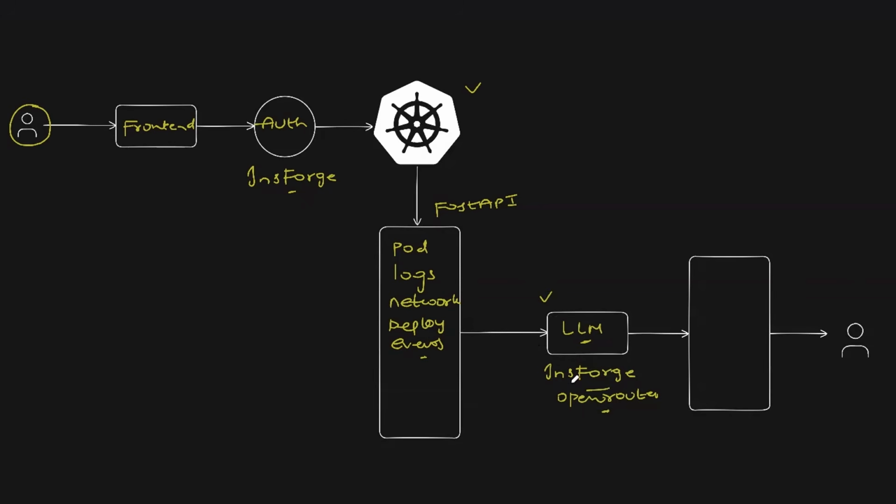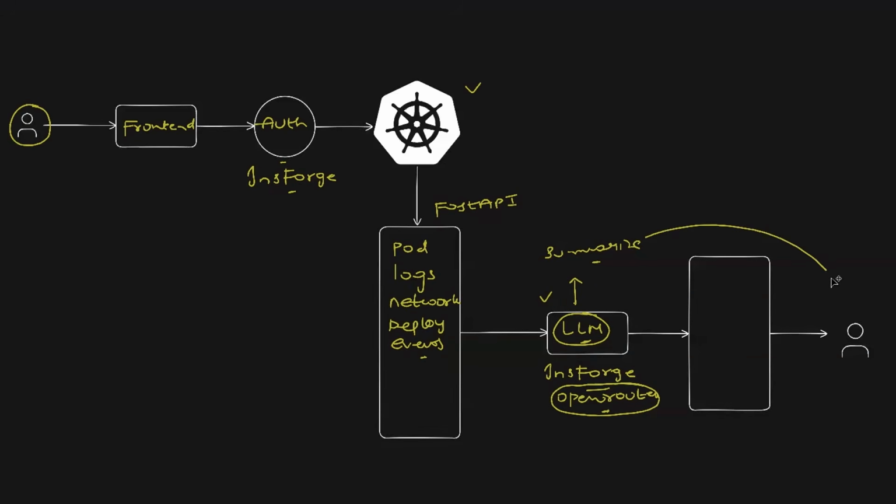OpenRouter is multiple times cheaper when compared to OpenAI or Anthropic API keys. Within the InsForge platform, because we are already creating an account and because we are already using it for different purposes, we will also make use of the OpenRouter API key that it is going to provide.